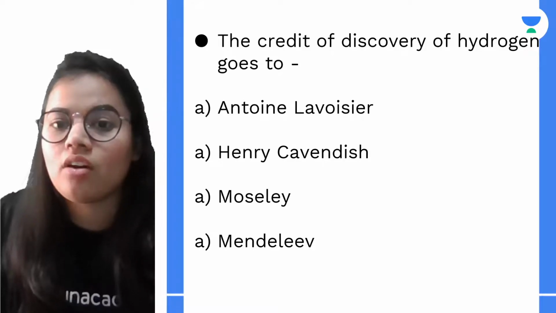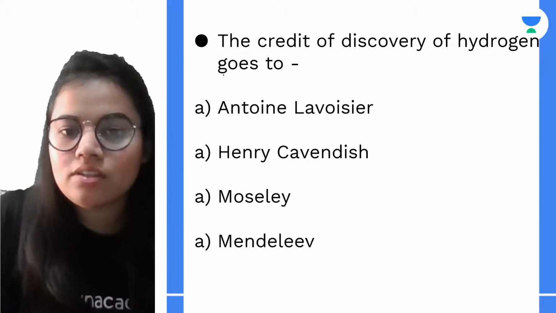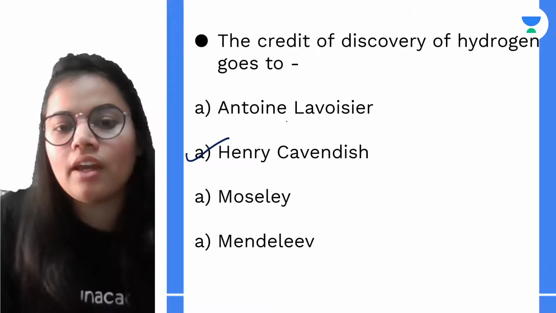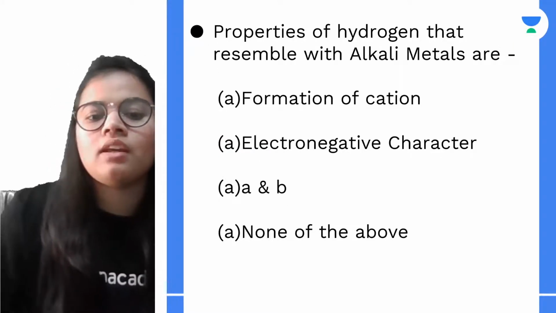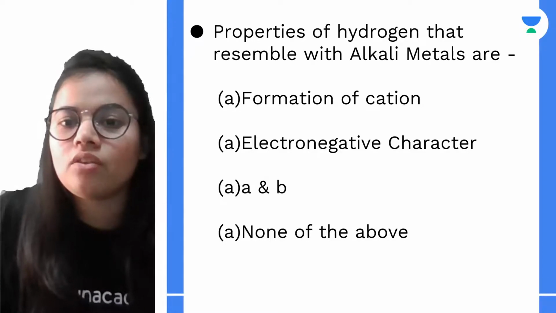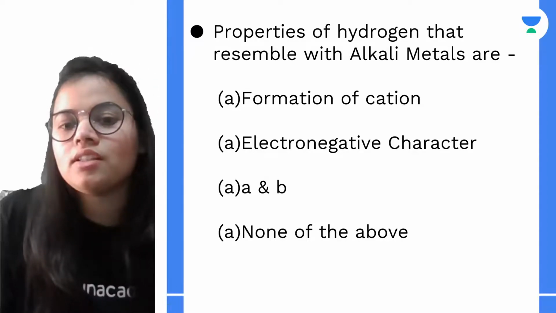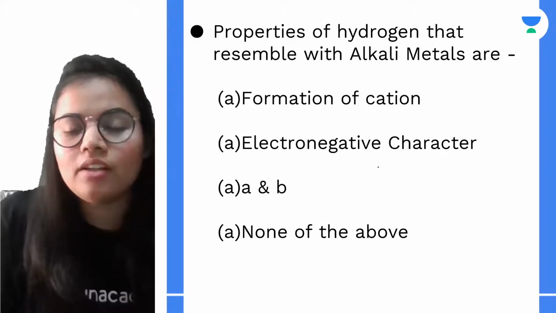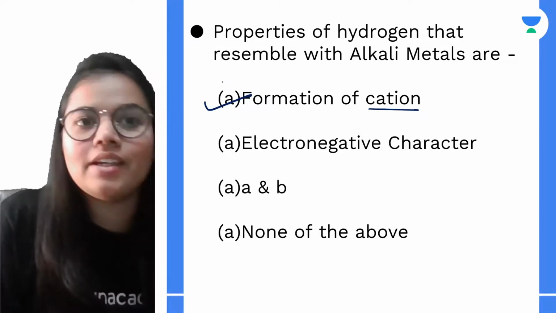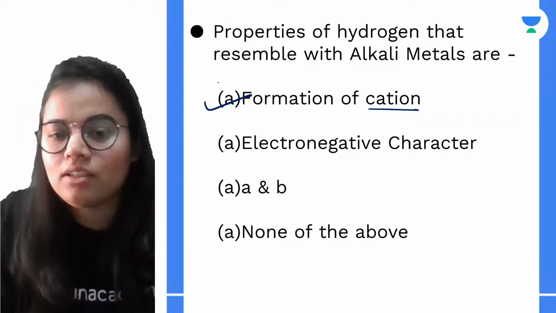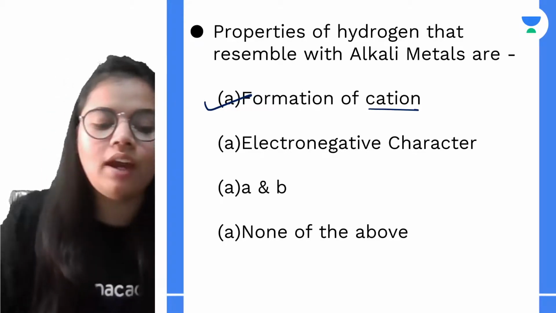Next is the credit of discovery of hydrogen. It goes to Henry Cavendish, who discovered hydrogen gas, and it was Lavoisier who gave the name to the gas. Next, the property of hydrogen that resembles alkali metals: alkali metals form positive ions, known as cations. So that is the correct one. Electronegative character is not a property of alkali metals. They are highly electropositive. Electronegative character is the property of halogens.